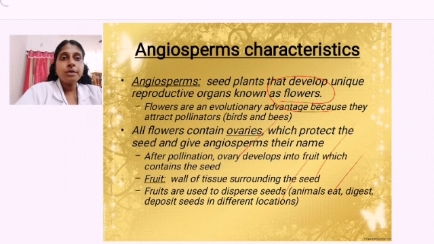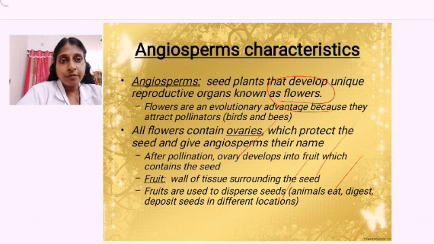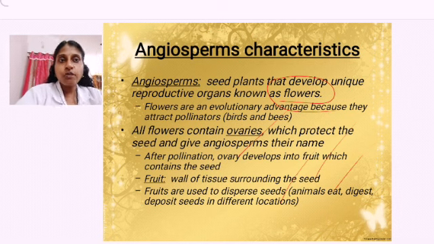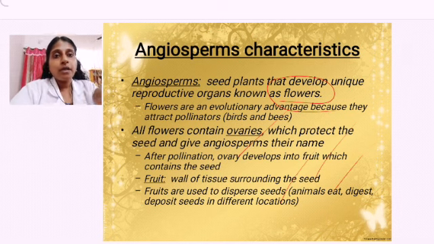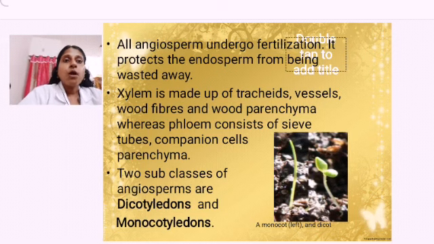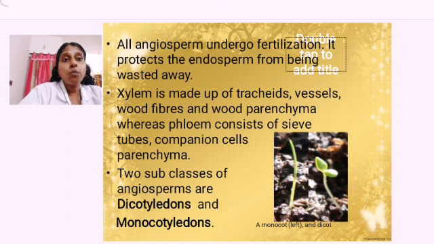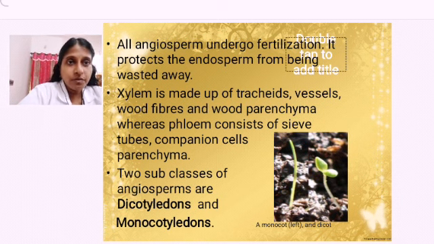Fruits play a major role in dispersal because animals and birds eat them and carry the fruits from one place to another, thereby helping in dispersal of seeds, so that you can find the plant growing in different regions. Now all angiospermic plants undergo fertilization. It protects the endosperm from being wasted away. So mostly they undergo fertilization, producing flowers.